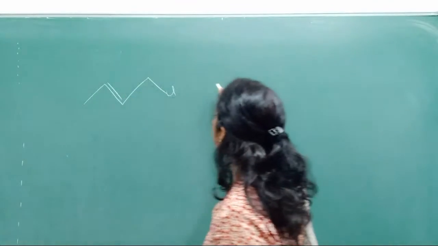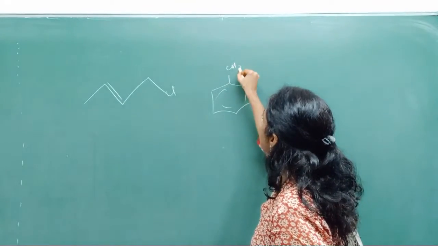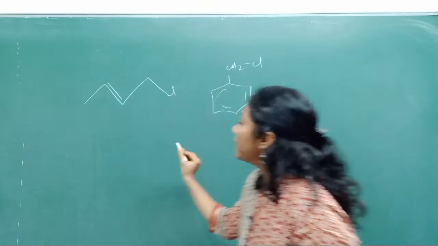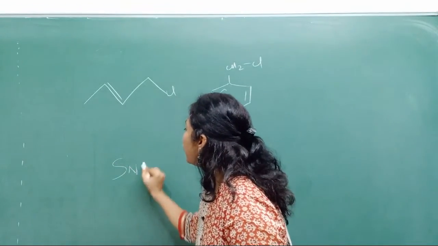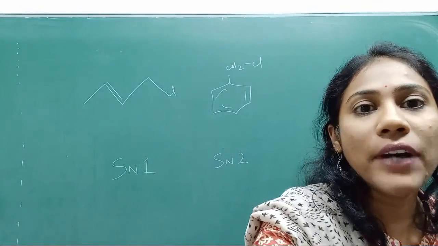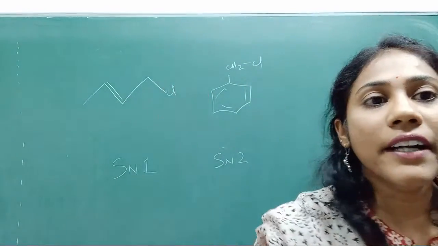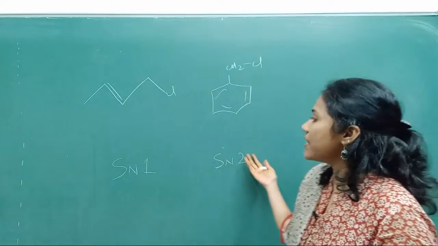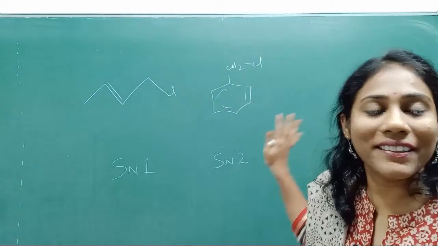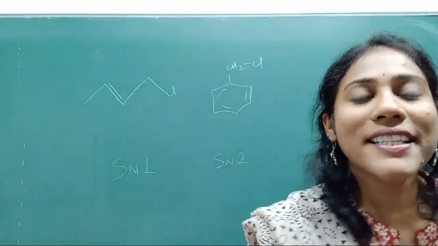So look at this. Look at these compounds, CH2Cl. Okay, so both of them, tell me whether they undergo SN1 better or SN2 better. Okay, so you have two compounds on the board. So which one undergoes SN1, which one undergoes SN2, or both of them undergo SN1, or both SN2, or none. Okay, so you just have to reply to me. So what about these compounds?